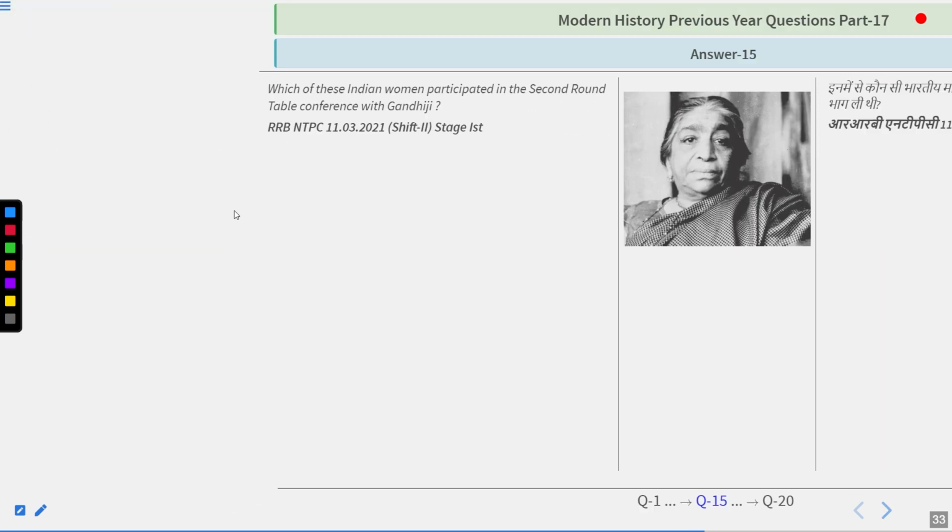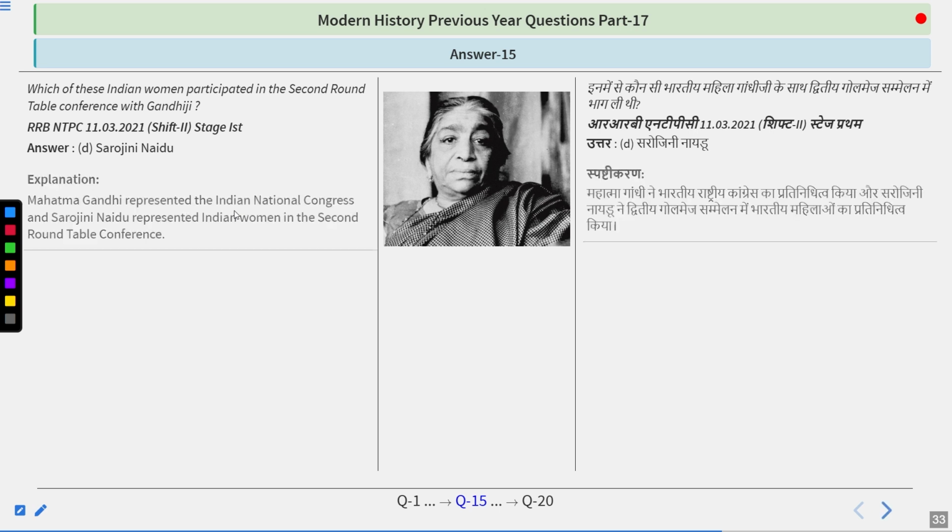And the answer is very simple. The answer is Sarojini Naidu. Mahatma Gandhi represented the Indian National Congress, and Sarojini Naidu represented Indian women in the Second Roundtable Conference. Sarojini Naidu, also known as the Nightingale of India, also became the first female governor of India and was the governor of UP. So remember her name, Sarojini Naidu.